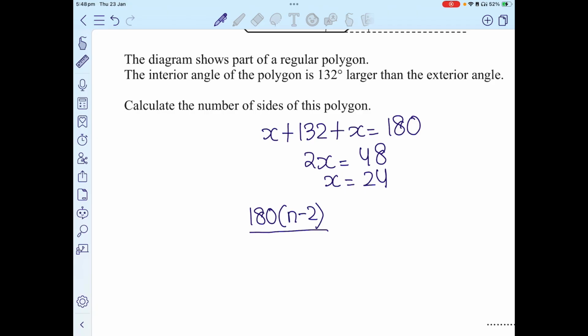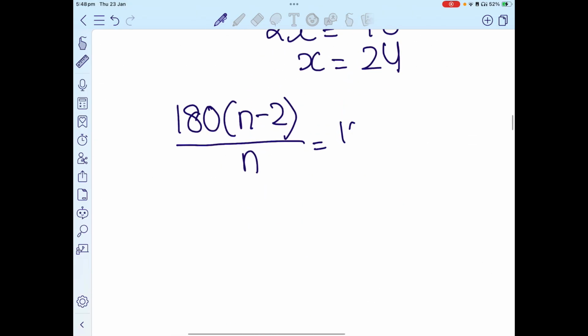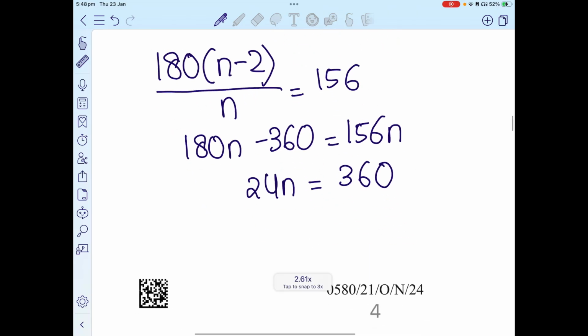And if you divide this by n, which is the number of sides, then you get the individual angles. We know that the individual angle is 156. So now I simply use this: 180n minus 360 is equivalent to 156n. 180n minus 156n is going to be 24n, which is equivalent to 360. So if I do 360 divided by 24, I get 15. So that's why my correct answer is 15 sides.